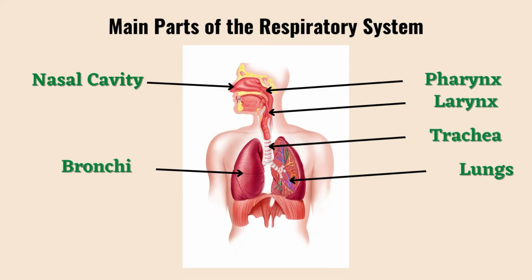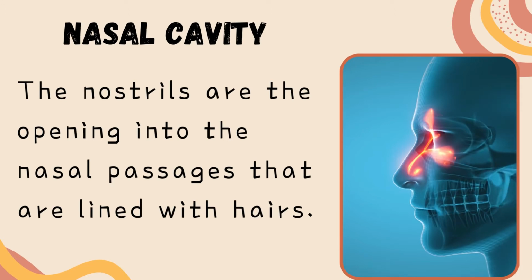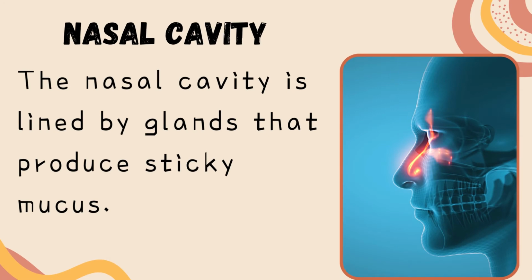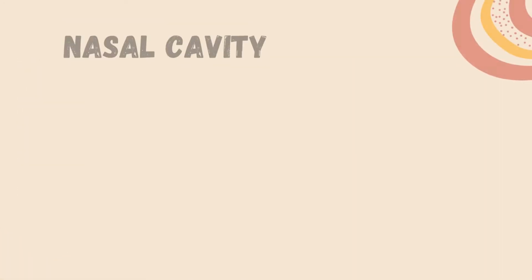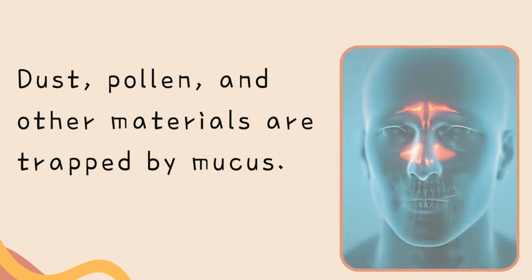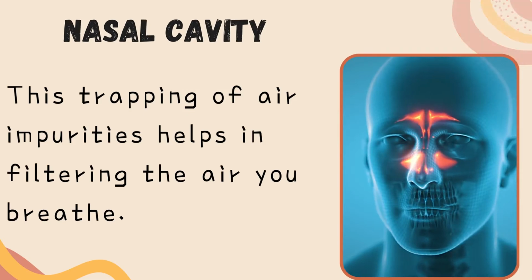These are the main parts of the respiratory system: nasal cavity, pharynx and larynx, trachea, bronchi, lungs. The nasal cavity. The nostrils are the opening into the nasal passages that are lined with hairs. The nasal cavity is lined by glands that produce sticky mucus. Dust, pollen, and other materials are trapped by mucus. This trapping of air impurities helps in filtering the air you breathe.